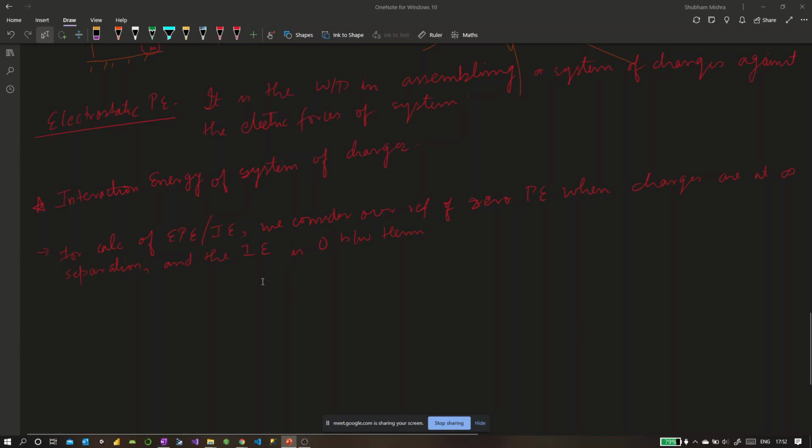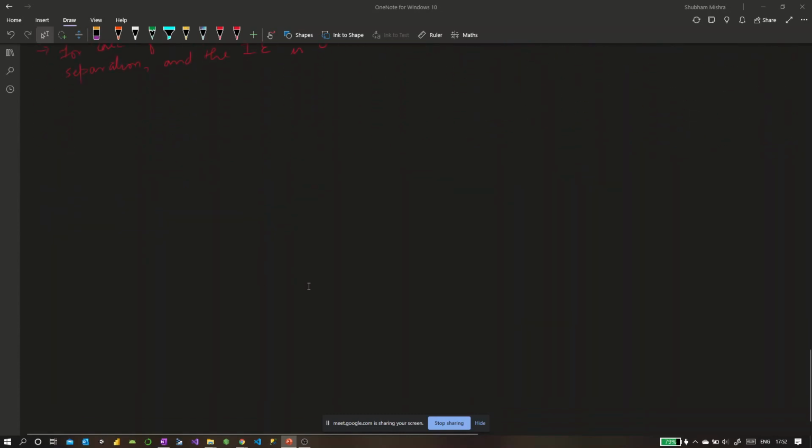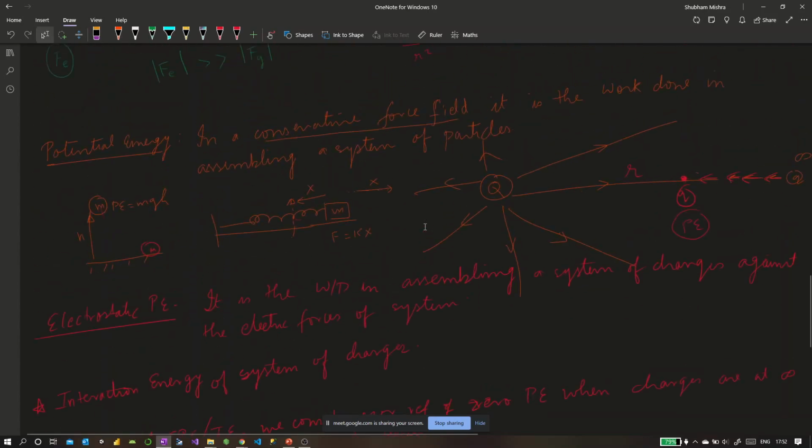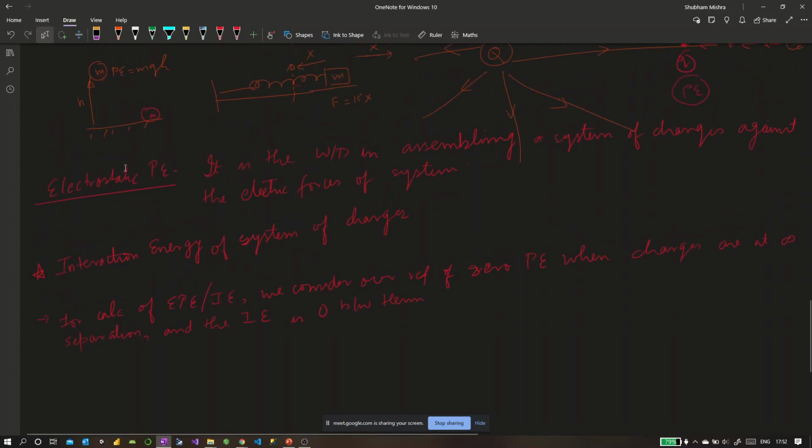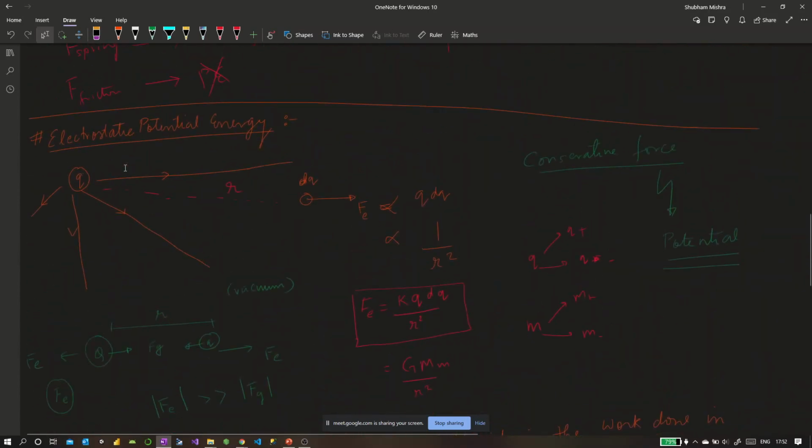All right. Now, I think we got a few more minutes. Before that, I think I can leave you with some calculations. So the next calculation is quite important, and it is called the interaction energy of a system of two charged particles. So until now, whatever we have discussed was all qualitative. We understood the concept of potential energy. We understood what is electrostatic potential energy. What are conservative forces? What are non-conservative forces? Why do conservative forces give rise to a potential? Do you have any doubts in here?